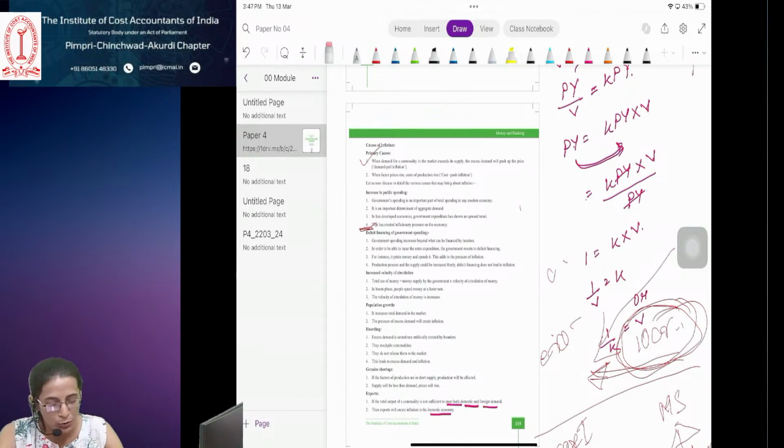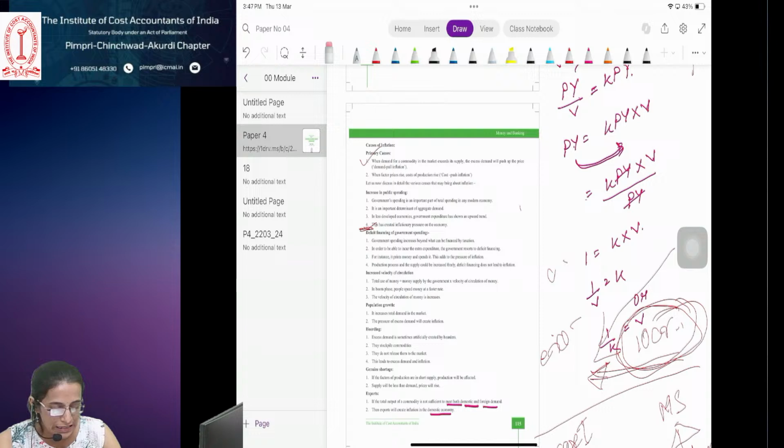Government may impose indirect taxes such as excise duty, value added tax, etc. Then the producers or sellers raise their product price to keep their profit unchanged. So when the prices are rising, it will lead to inflation.